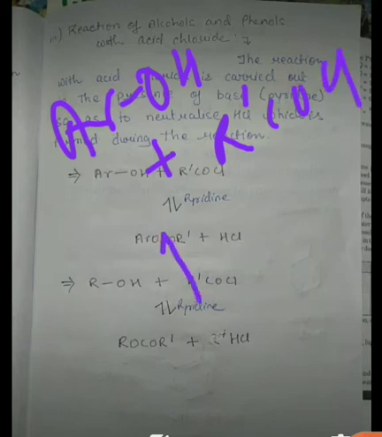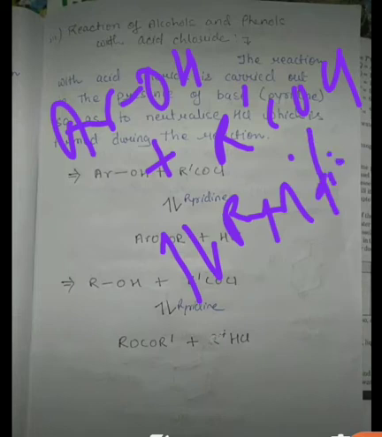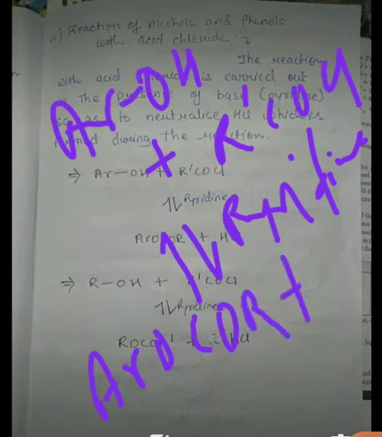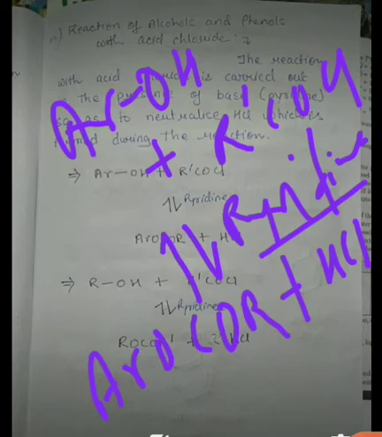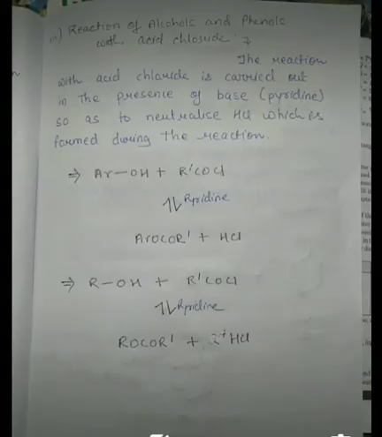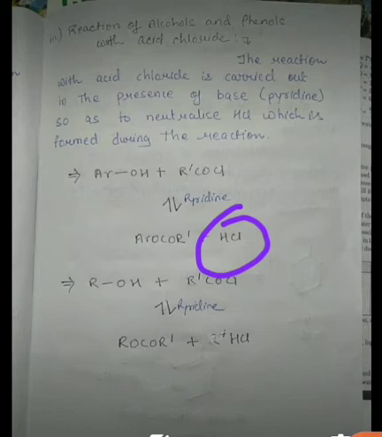Okay, and what will happen here, base is required, and base is what, pyridine. Then ester will be formed, that is aromatic OCOR plus HCl. Okay, and this base will basically neutralize this HCl. Okay, you can see here the HCl forming in the reaction.